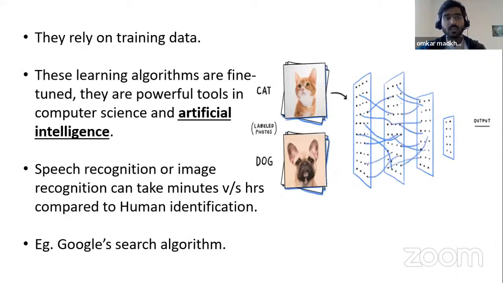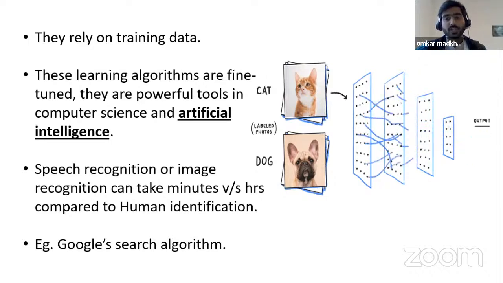Normally, a neural network depends upon training data. The more data that is given to the neural network, the higher the accuracy will be, and the learning algorithm will be more finely tuned.